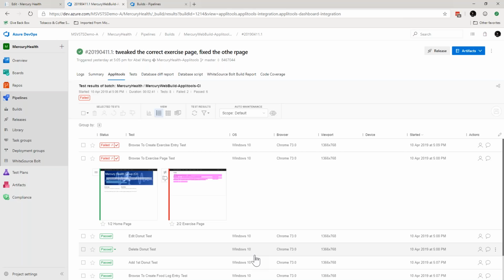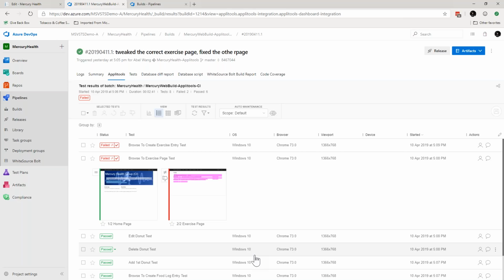So I am not an Applitools expert, not even close to it. I'm just a code slinger. I ran into this tool set. It was freaking amazing how easy it was to use and how useful. But what I'm going to do is turn it over to Aaron because he knows so much more about Applitools and he can give a better overview of what this tool set can do.